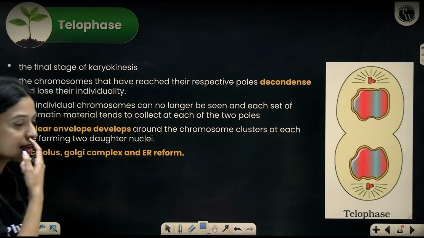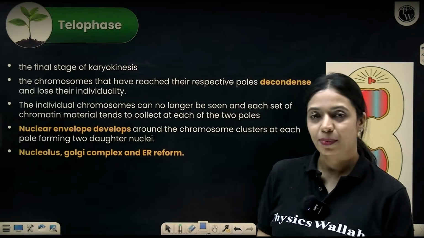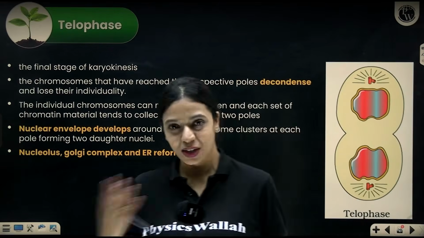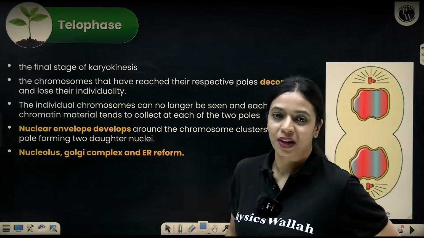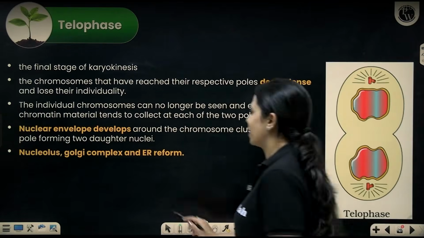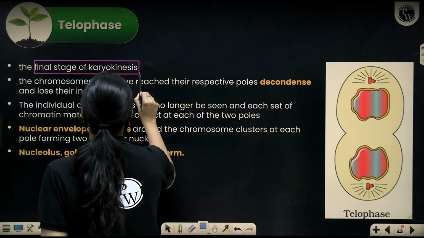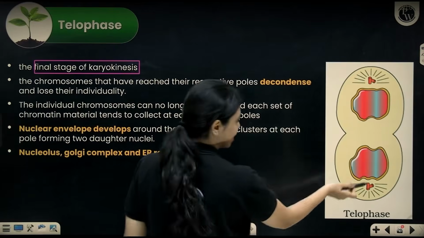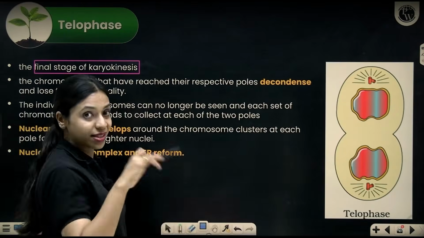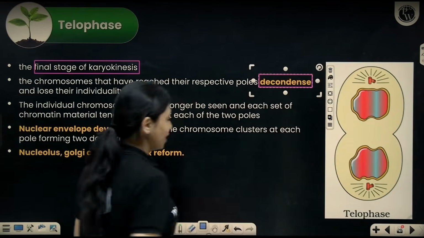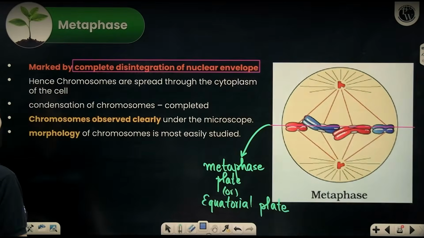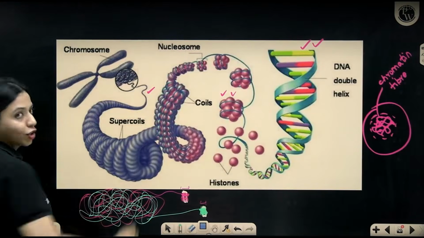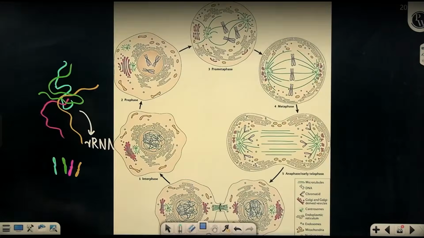Now let's talk about the last phase of karyokinesis in mitosis, which is telophase. In telophase, exactly whatever happened in prophase, everything will be reversed. So during telophase, which is the final stage of karyokinesis, the chromosomes that were condensed will start becoming decondensed. From the center, they would have reached the poles. So once they have reached the poles, they will start decondensing from being compact chromosomes like this. It will start becoming chromatin fiber. Okay, so it will start decondensing.